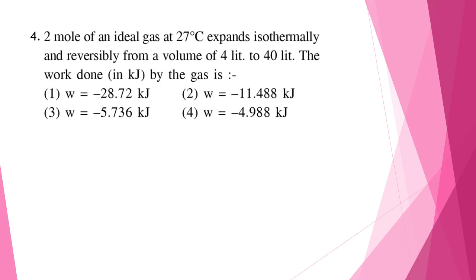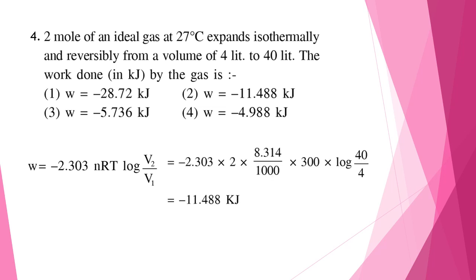Question 4. 2 moles of an ideal gas at 27 degrees expands isothermally and reversibly from a volume of 4 liters to 40 liters. The work done in kilojoules by the gas is. Now for isothermal reversible expansion, work done is equal to minus 2.303 nRT log V2 by V1. So when we substitute the values for each term, we get minus 11.488 kilojoules. So the correct answer is option 2.